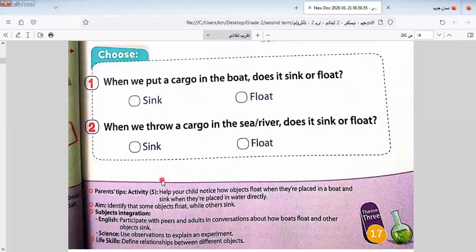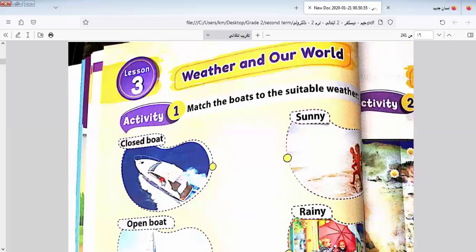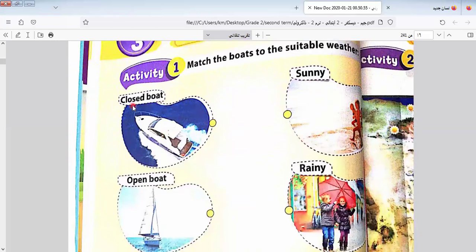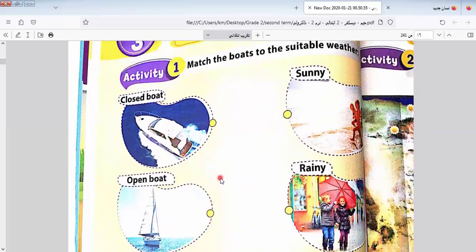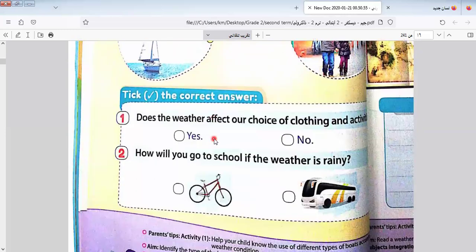And we did this activity together. Today, it's about the weather. Let's go to our lesson today, weather and our world. Here we have closed boat and open boat. When the weather is cold, can we use the open boat? No, we use the closed boat. So I select the closed boat for the rainy day, and I select the open boat for the sunny day.